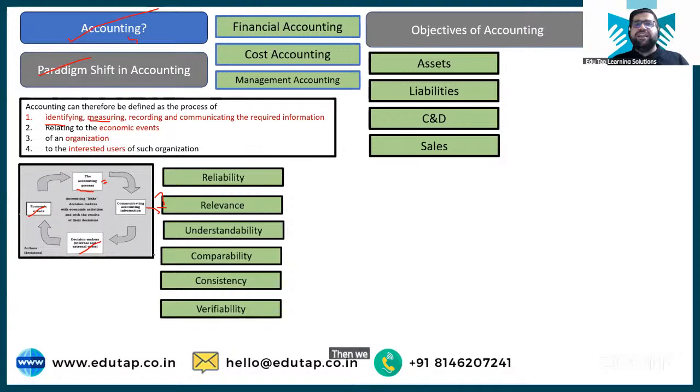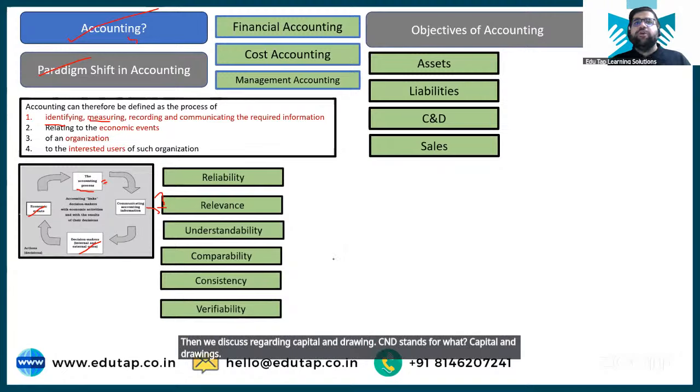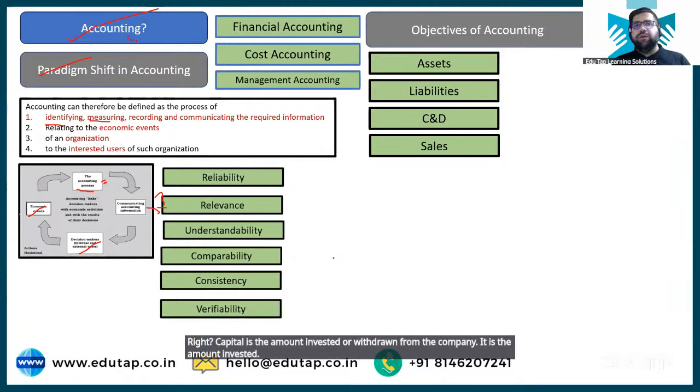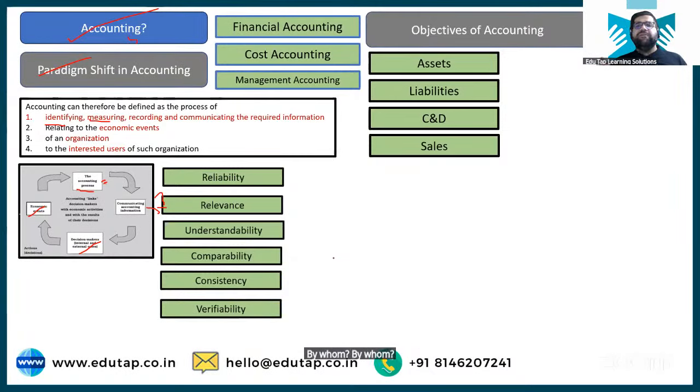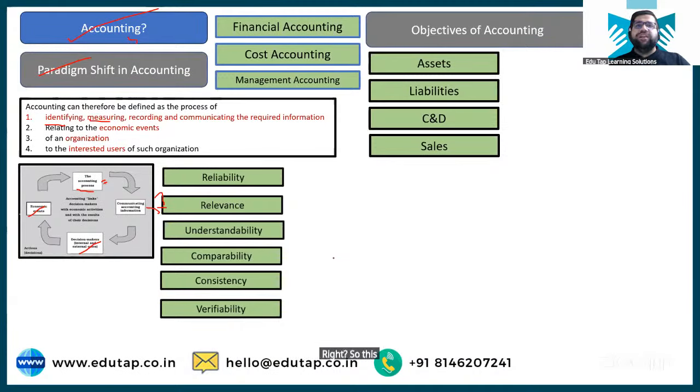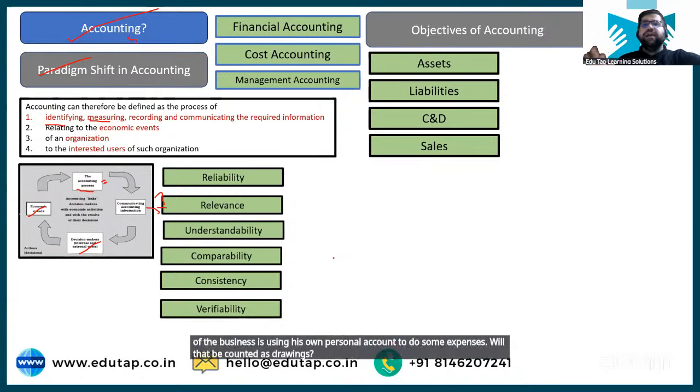Then we discuss regarding capital and drawings. C&D stands for what? Capital and drawings, right? Capital is the amount invested in the company by whom? The owner of the company. And drawings is basically what? That the person is withdrawing from the business accounts, right? And then if I ask you if the owner of the business is using his own personal account to do some expenses, will that be counted as drawings? The answer is no, right?